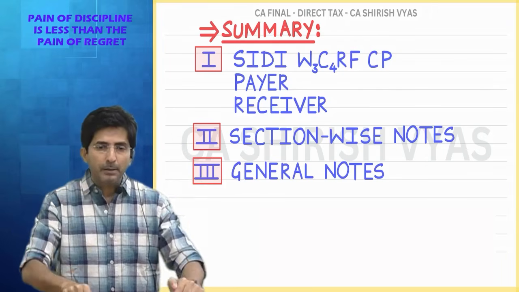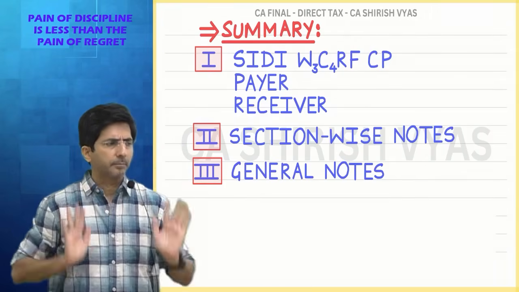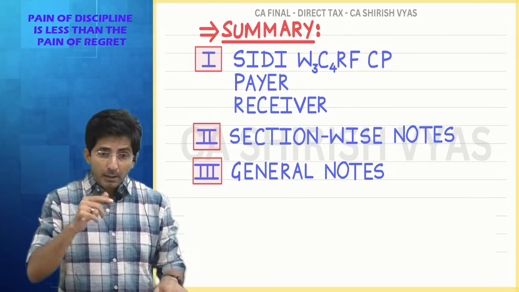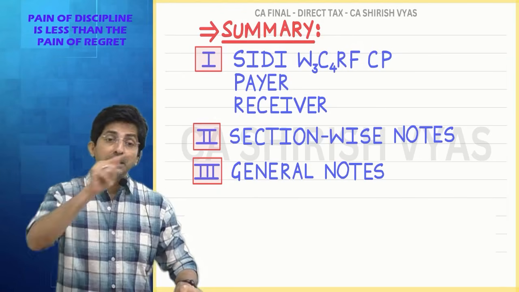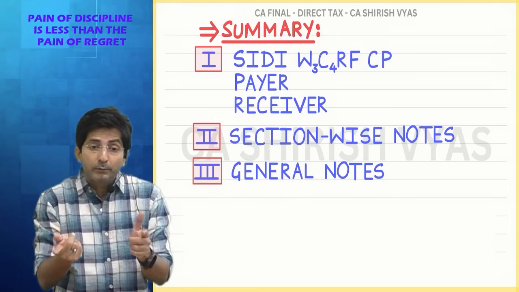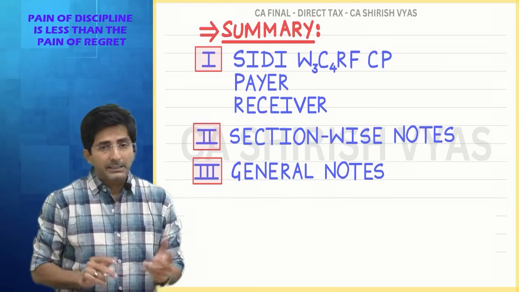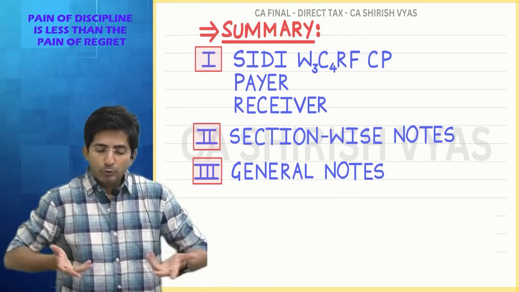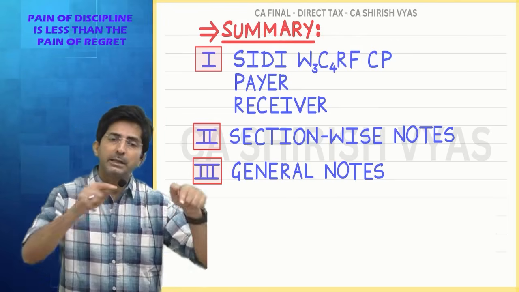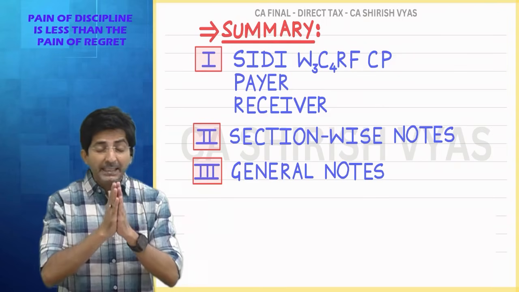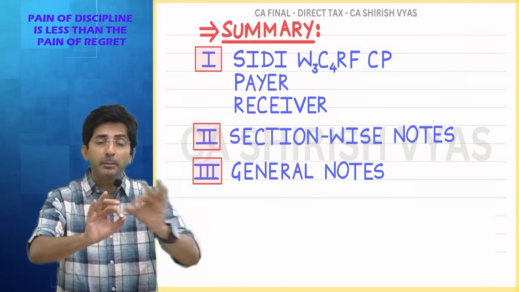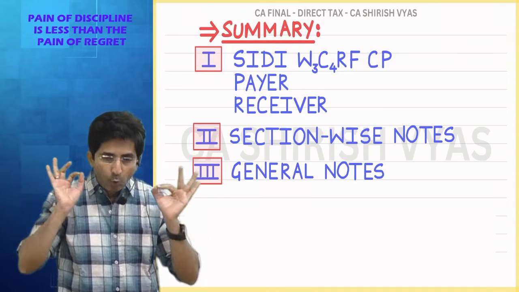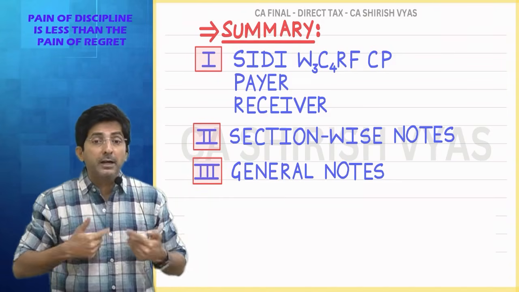And in this chapter, your focus should be on payer. Because see, generally in income tax, we have the mentality of thinking from a receiver's angle. Because income is of the receiver. And since we are studying income tax, so naturally we start thinking from a receiver's angle. But please, in this chapter, don't think from receiver's angle. It will become a mess. This whole chapter is to be taught from payer's angle.